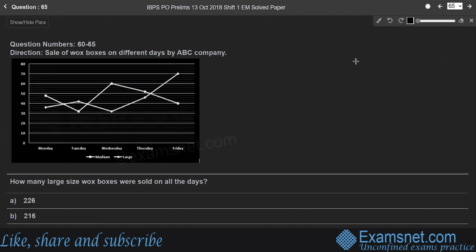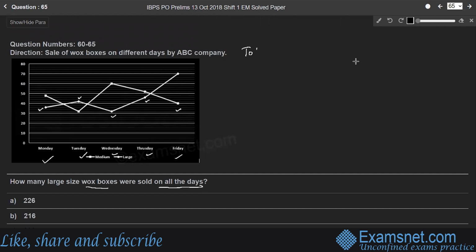Question 65. How many large size boxes were sold on all the days? So then on all these days, Monday, Tuesday, Wednesday, Thursday, and Friday. So number of large boxes indicated with the circular symbol. So we have to add all these values, right?